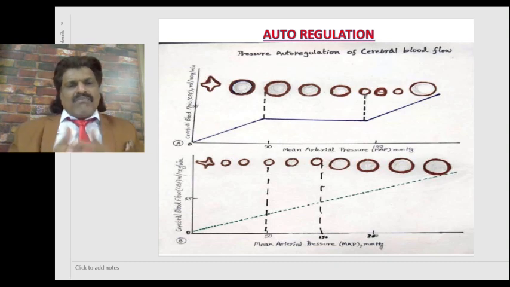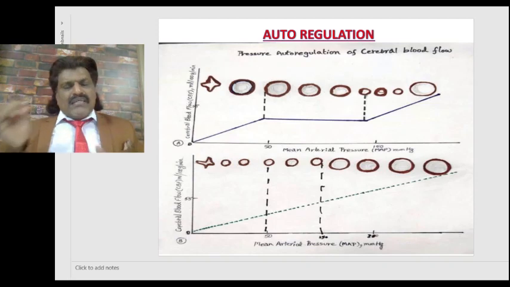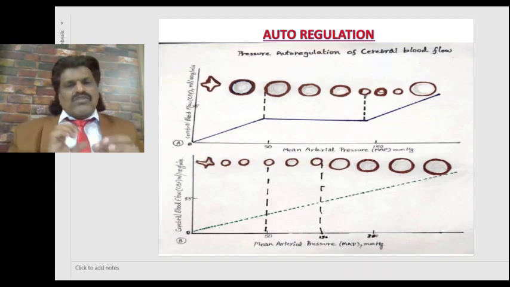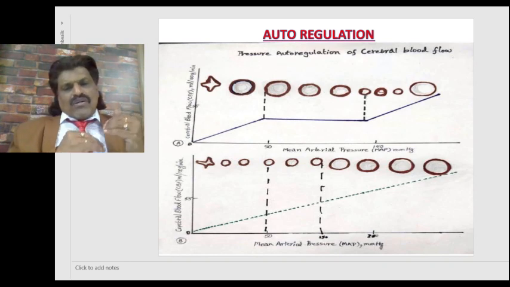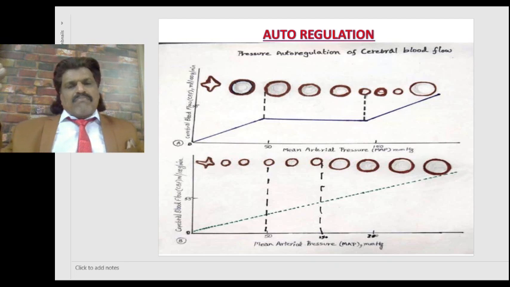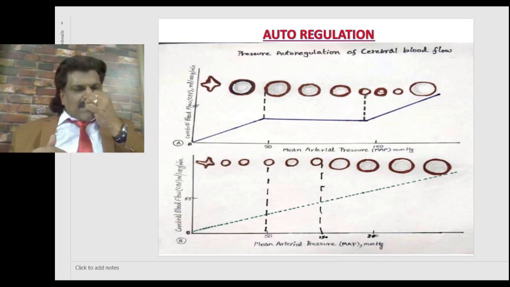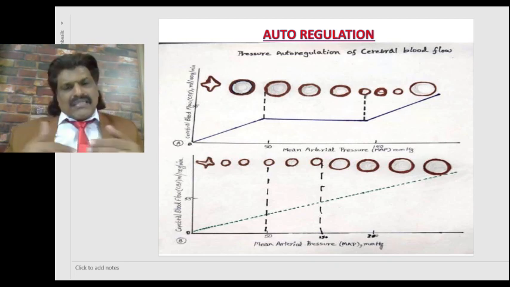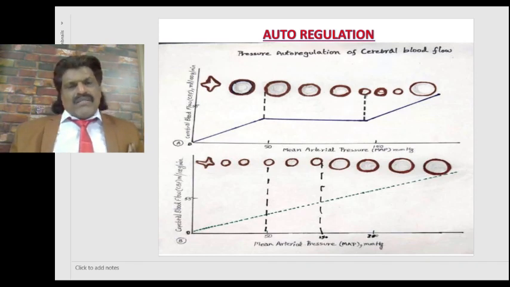Conditions like head injury may disrupt these autoregulatory mechanisms, and then the arterioles do not change and the blood flow is not maintained at a constant rate. So when there's an increased blood pressure, there's an increased blood flow to the brain. When there's a decreased blood pressure, there's a decreased blood flow to the brain. So the autoregulation gets disrupted. So nature maintains a wonderful autoregulation despite variations in the blood pressure. So this is known as autoregulation.